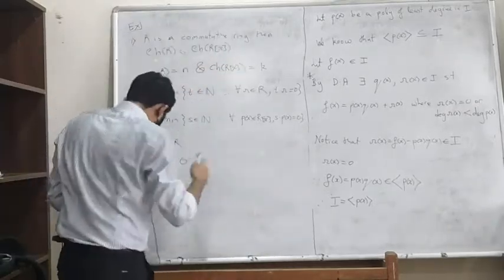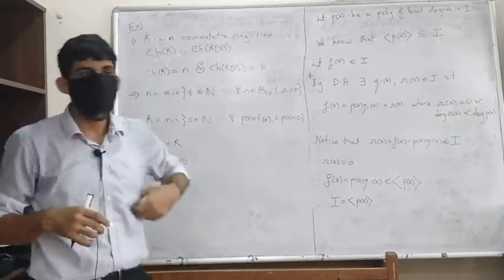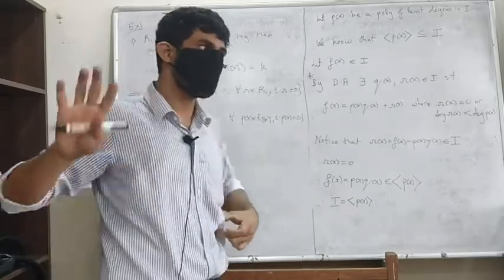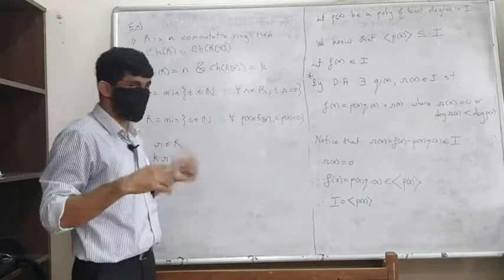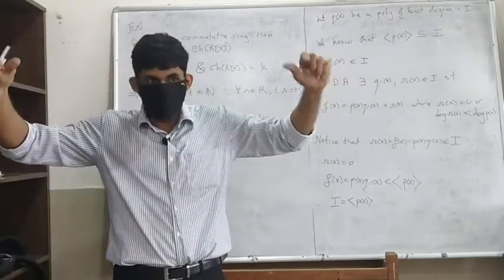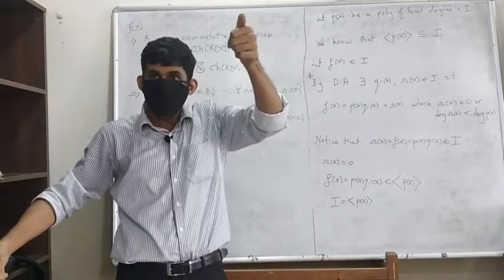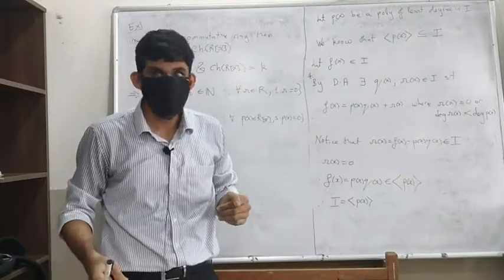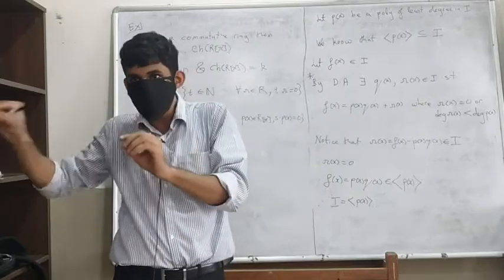So the next thing is, I have to show that k is less than or equal to n. How do I show that? Adding polynomials to themselves n times should always give me 0. I know that when I add elements of the ring to themselves n times, I get 0. You take a polynomial, add it to itself n times, what is happening? Each of the coefficients is going to get added to itself n times, and all of them will become 0.